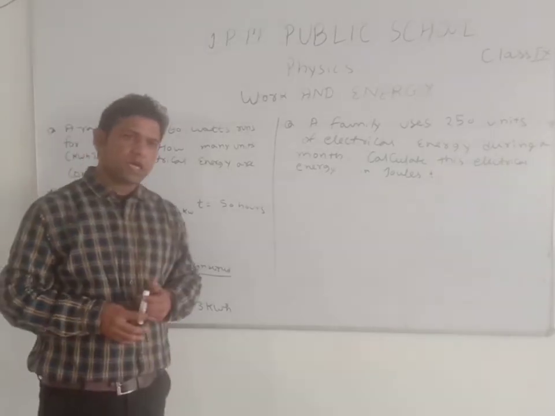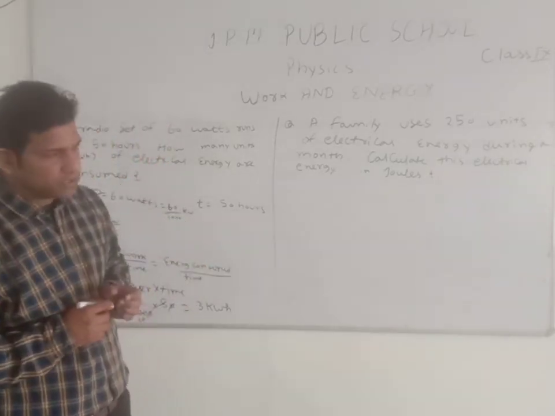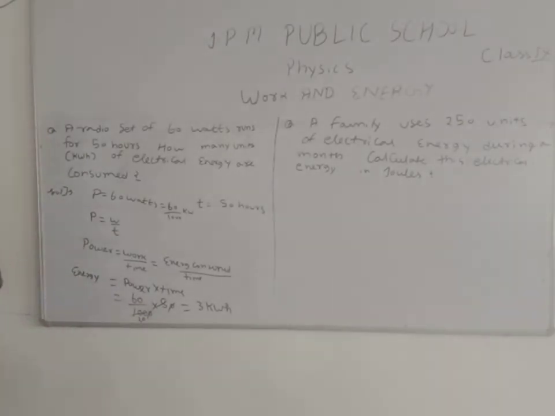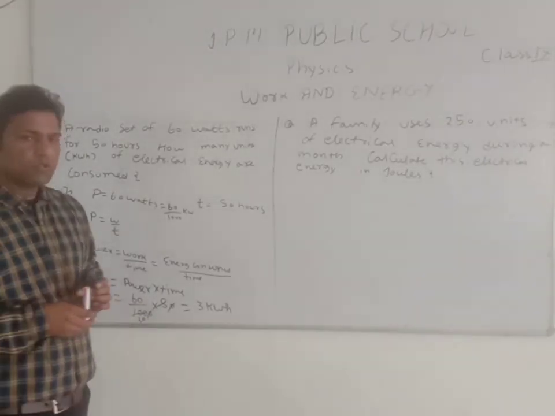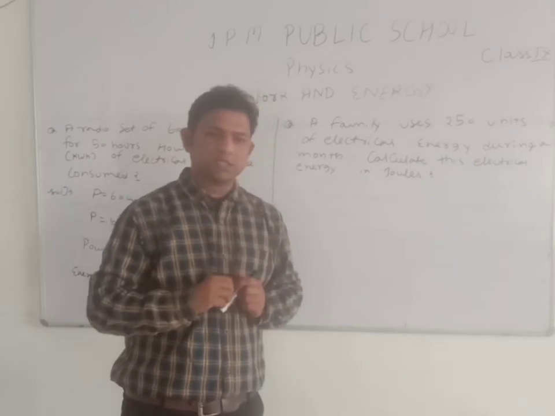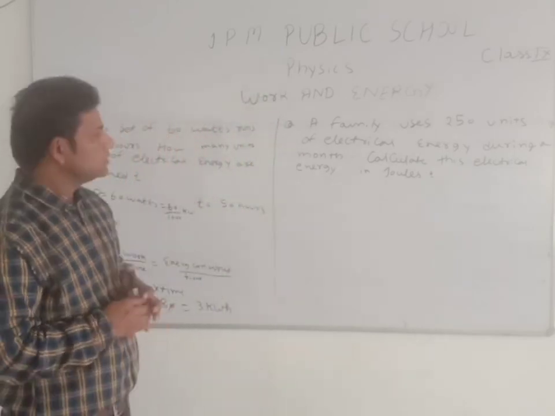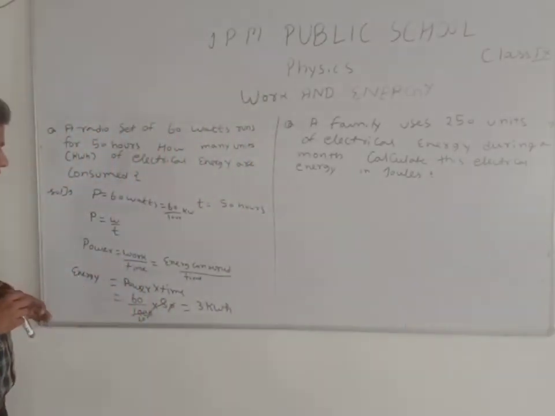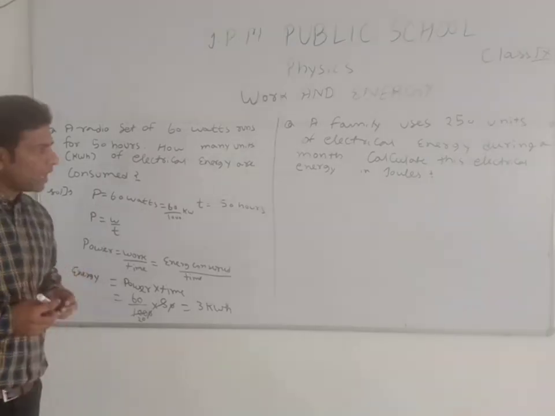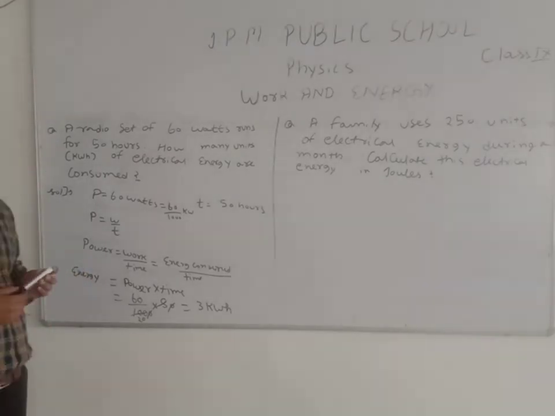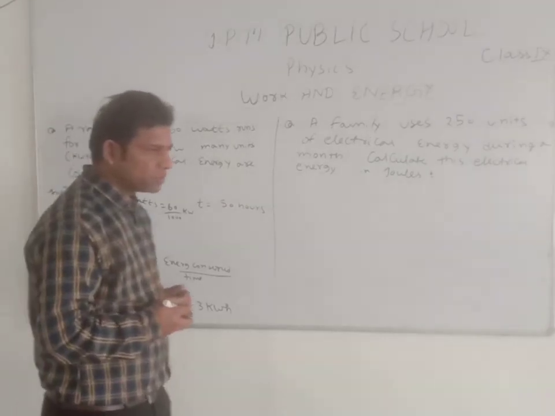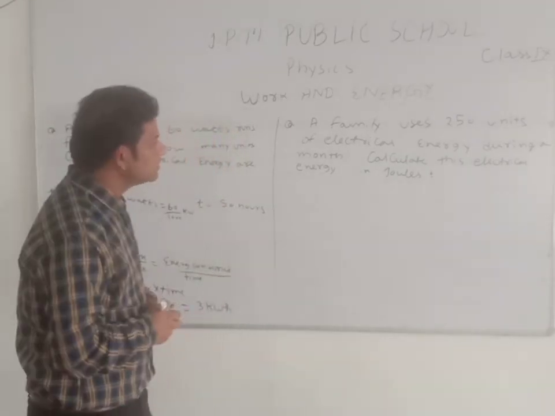Kilowatt hour is the commercial unit of electrical energy. Students, you know that 1 kilowatt hour equals 3.6 into 10 to the power 6 joule. So this is the value of kilowatt hour in joule. Our next question is based on this formula: 1 kilowatt hour equals 3.6 into 10 to the power 6 joule.